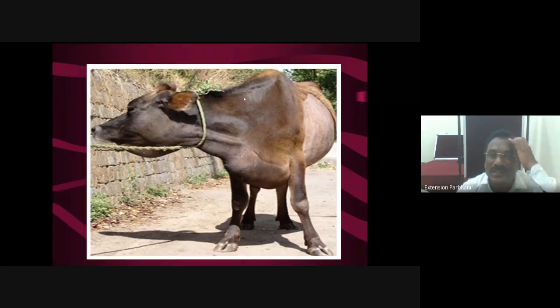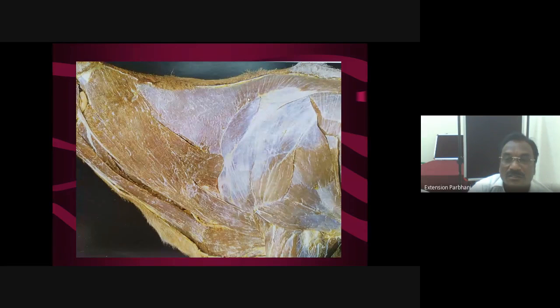Another important step, as I have mentioned, is intramuscular injection. Intramuscular injections are given in the neck. Generally, for intramuscular injections, a bulky mass of muscle is required. Generally, the site for intramuscular injection is in front of the shoulder, the anterior border of the shoulder, or 4 inches in front of the shoulder and 4 inches below this ligament.